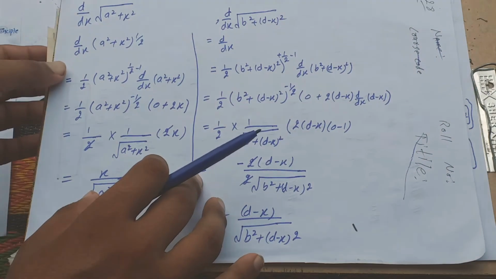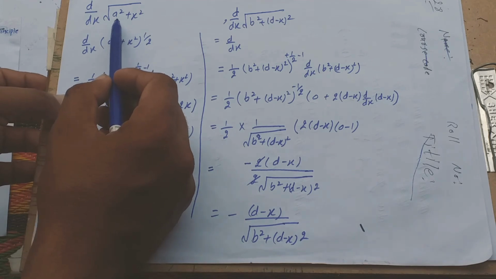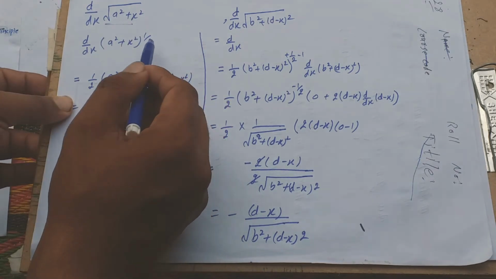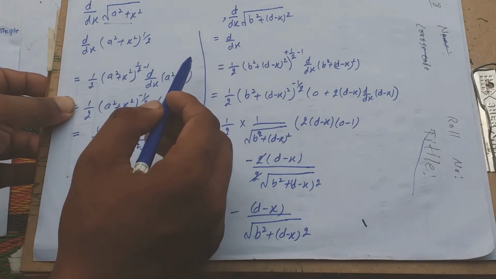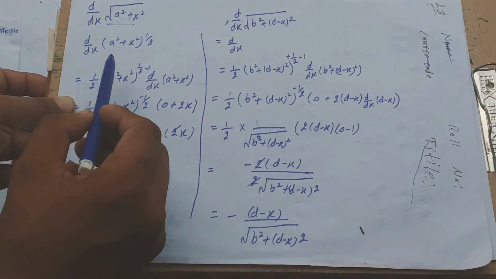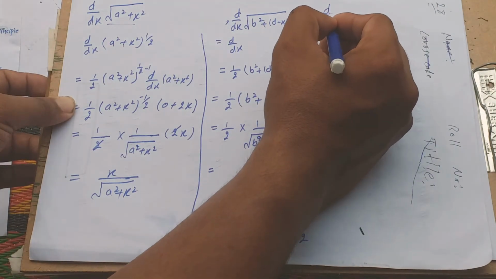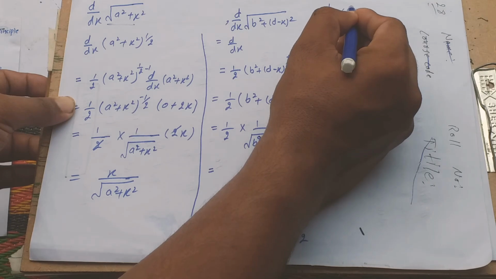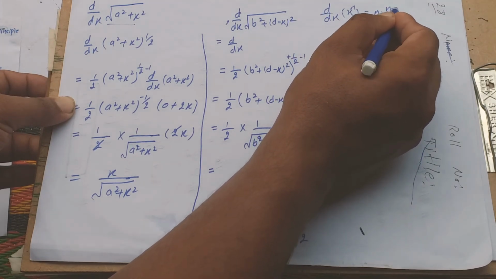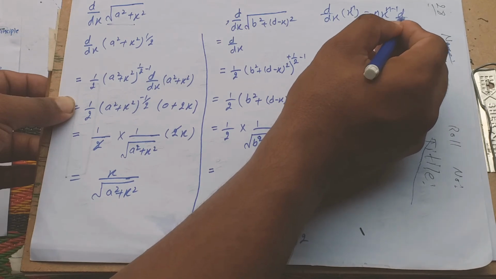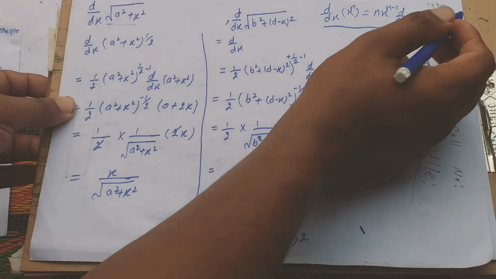Means d over dx is the derivative of this, and we know what the value of the square root is. The square root value is 1 over 2. Okay, and take derivatives. We take any value in this way. We take the derivative of the power first, then the derivative of this. We always differentiate in this way.